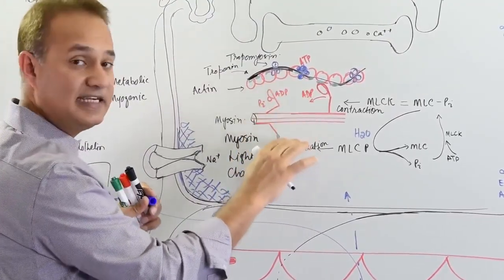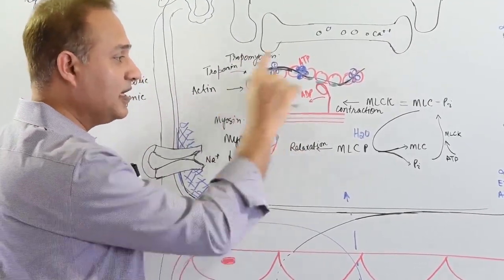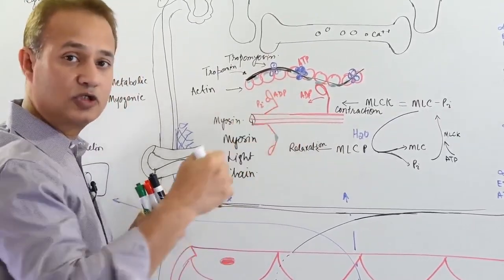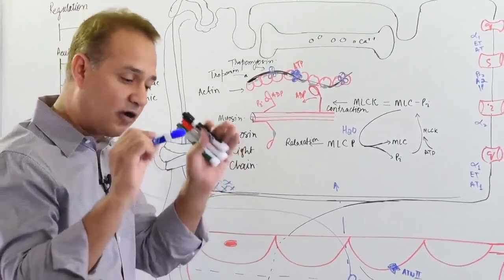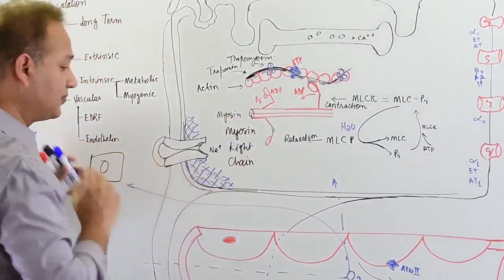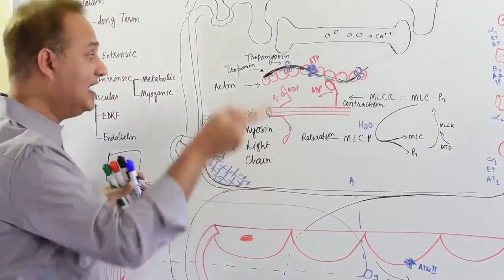So when there is less ATP, this is a direct lack of oxygen. When there is less ATP in the muscle cell, that would mean that this binding and power strokes will not occur and the muscle would relax. So that is the lack of oxygen causing the relaxation. And where did the oxygen go? To the tissue.